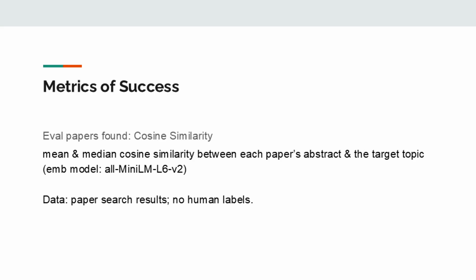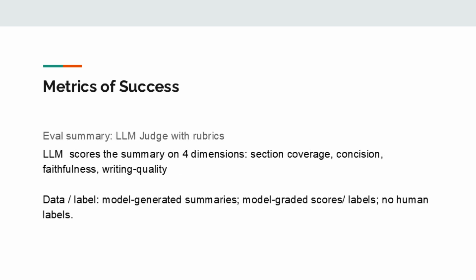So to evaluate our system, we have 3 metrics. First one, to evaluate if the papers found are relevant to the target topic, we compute the cosine similarity between paper abstracts and the target topic. To evaluate summary, we have an LLM judge that scores the summary on 4 dimensions: section coverage, precision, faithfulness, and writing quality.